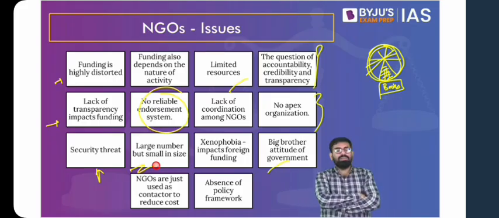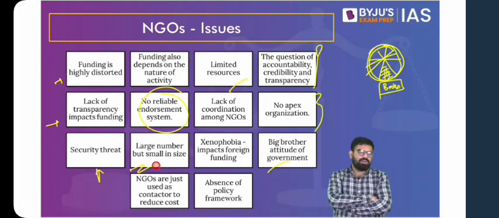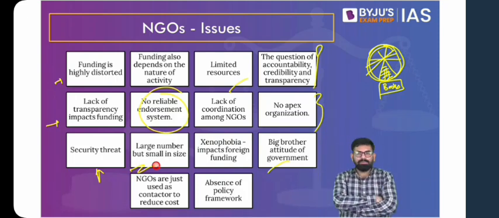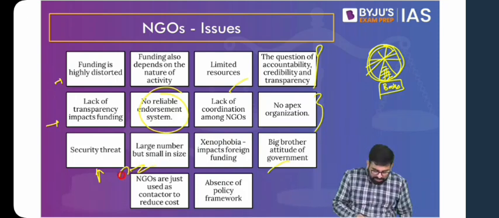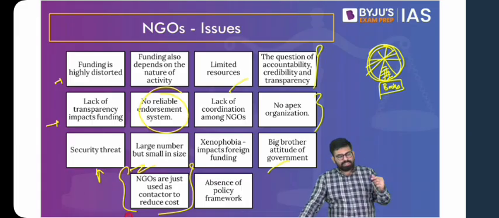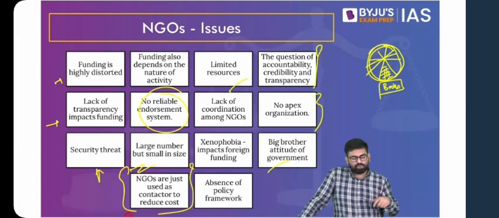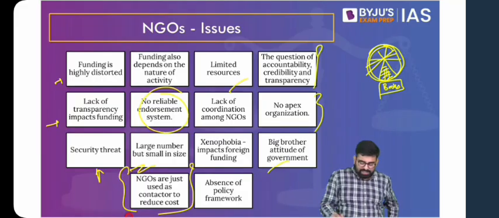Also, with these small NGOs, in the absence of an umbrella organization, they go on working in the same direction, in the same region, for years altogether, and they would not even cooperate amongst themselves. Now, NGOs are just used by the government to reduce the cost. As I told you, they are economically efficient for that matter. So the government outsourcing its own responsibilities to the NGOs is also one of the challenges that these NGOs face.